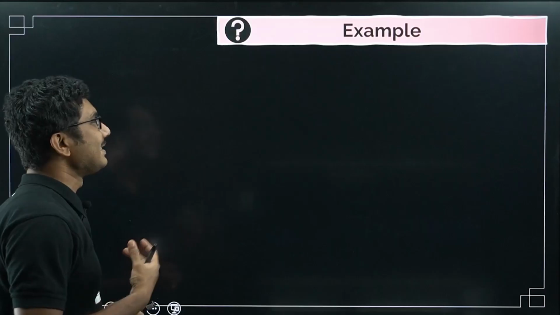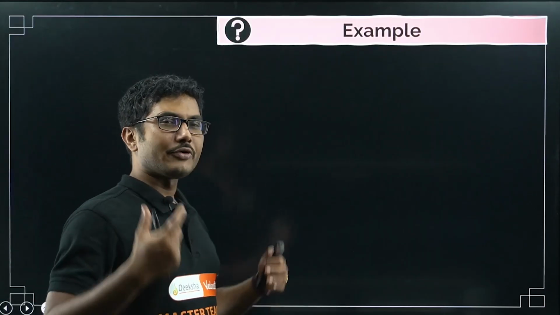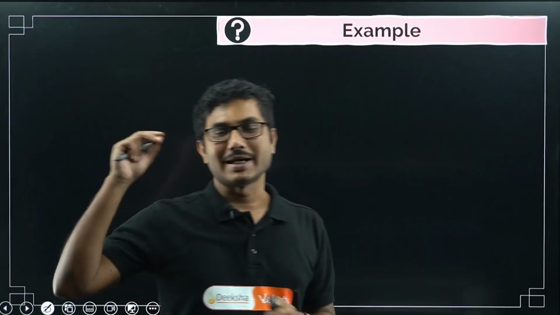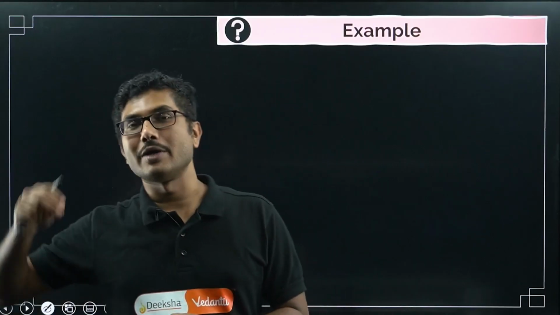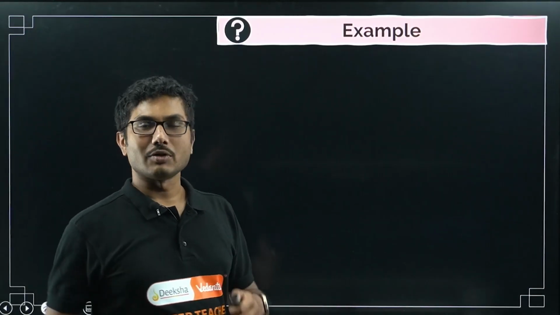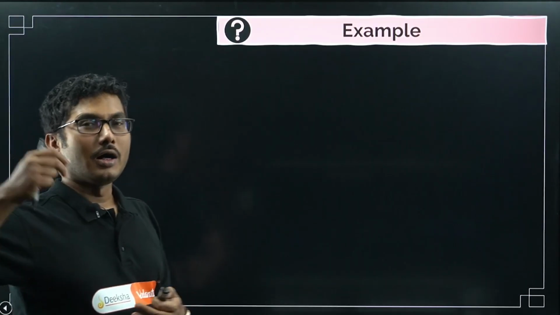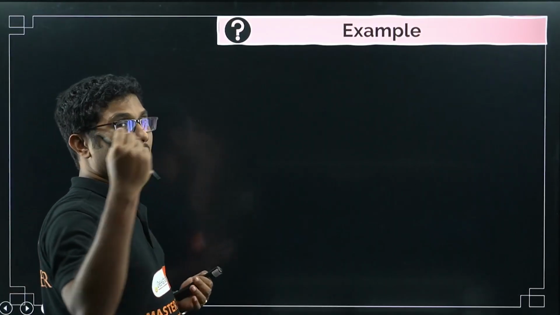Now next, a few examples. All the questions coming from this chapter are straightforward. As I said, they will ask why the sky appears blue, what is the Tyndall effect, what is atmospheric refraction, why the stars twinkle, why the planets don't twinkle. So all these questions we have discussed in detail. Now let us see a few higher order thinking skill MCQs.